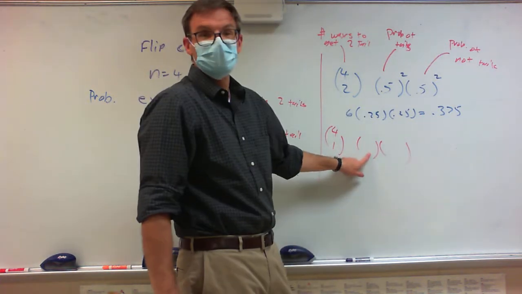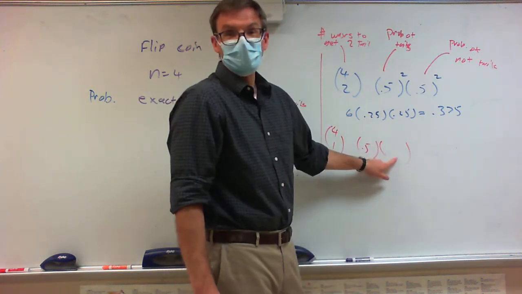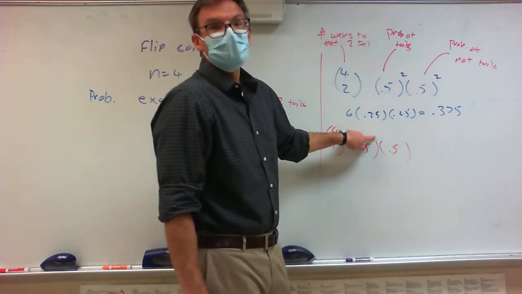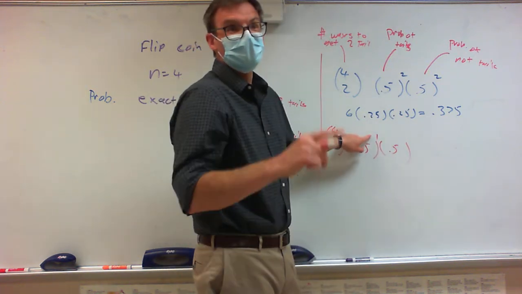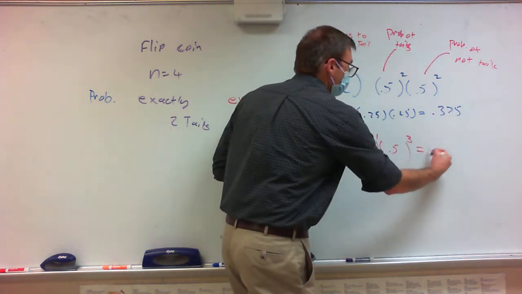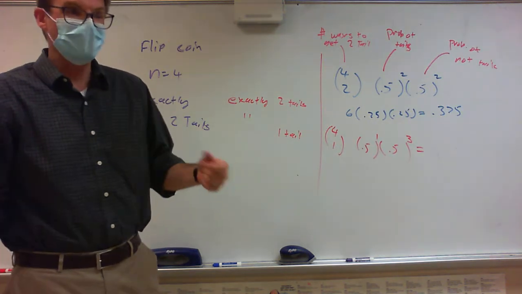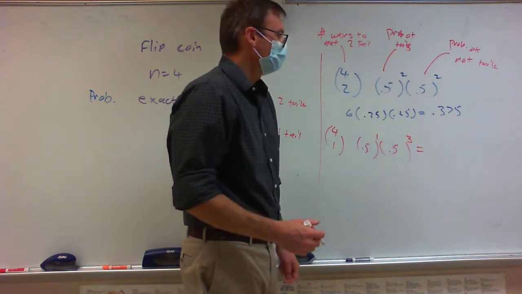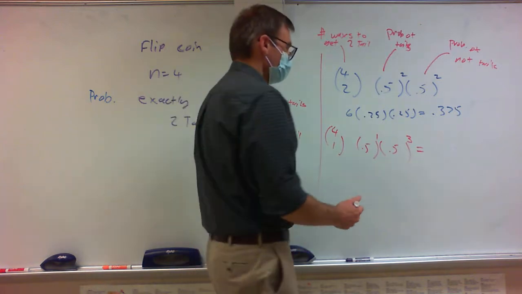What's my probability of getting a tail? 0.5. What's my probability of not getting a tail? 0.5. How many tails do I want? If one of them's a tail, that means 3 of them are not going to be tails. So everybody practice typing this in, and what do we get? You get 0.25? That's what we got first period.